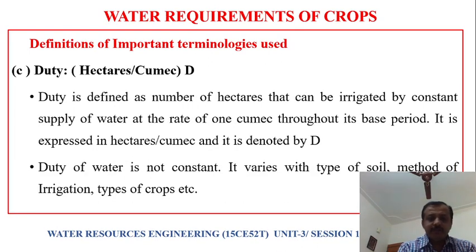Now coming to duty. Duty is defined as the number of hectares that can be irrigated by a constant supply of water at the rate of 1 cumec. If you constantly apply water at the rate of 1 cumec throughout the base period of the crop, how much area can be irrigated? It is the area which can be irrigated by supplying a constant water at the rate of 1 cumec throughout its base period. This we call duty. It varies with type of crop, method of irrigation, etc.